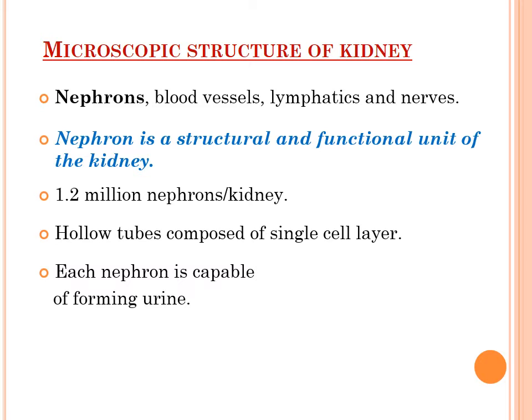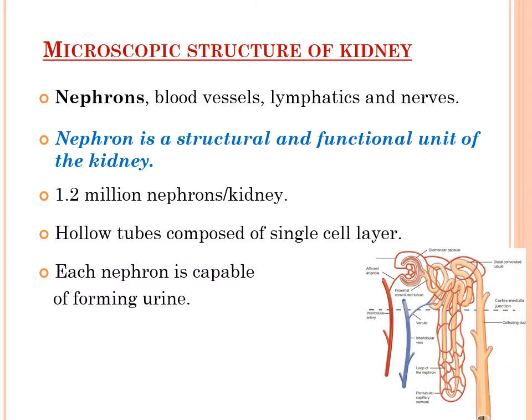In a healthy adult person, each kidney contains around 1.2 million nephrons. These nephrons are basically hollow tubes composed of a single cell layer, and each nephron is capable of forming urine. So the urine formed by the kidney is the function of these nephrons.